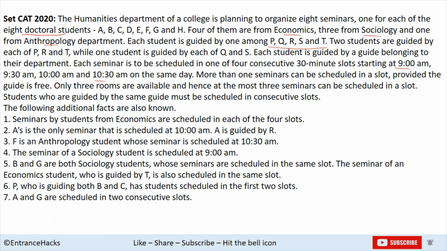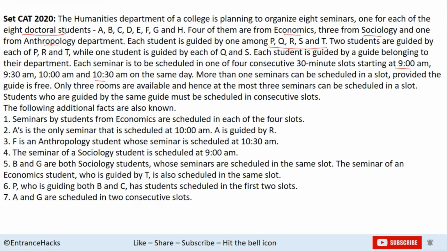The Humanities Department of our college is planning to organize 8 seminars, one for each of 8 doctoral students. 4 of them are from economics, 3 from sociology, 1 from anthropology. Each student is guided by one among P, Q, R, S, T. 2 students are guided by each of P, R and T, while 1 student is guided by each of Q and S. Each student is guided by a guide belonging to their department.